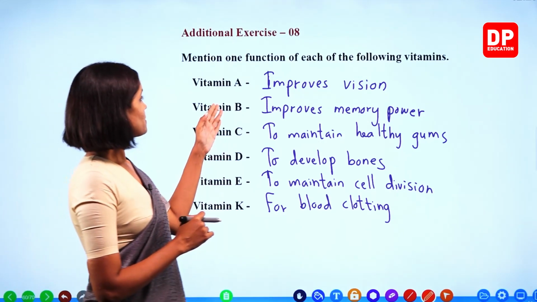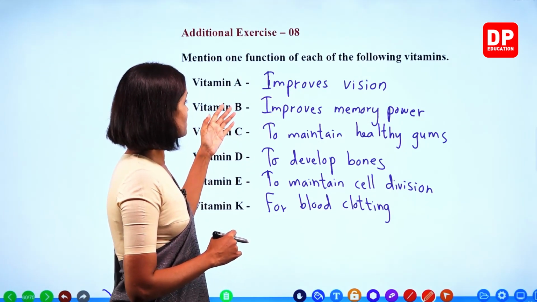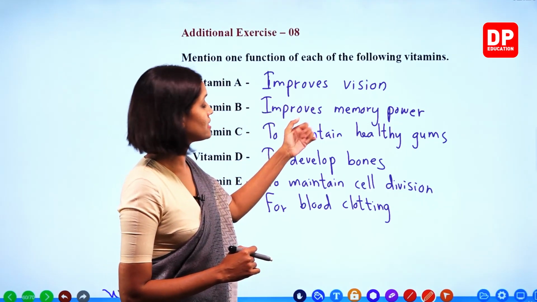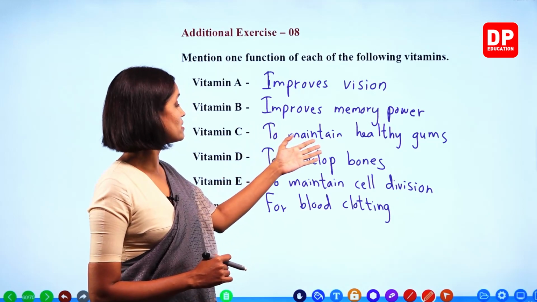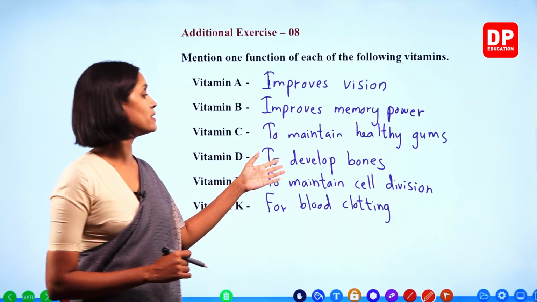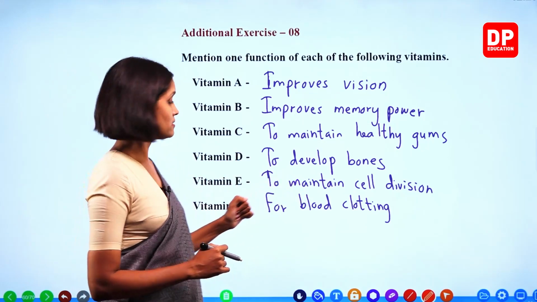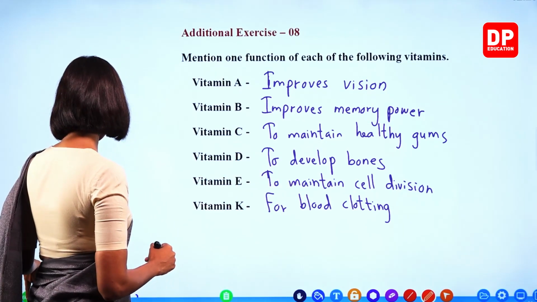Vitamin A improves vision. Vitamin B improves memory power. Vitamin C to maintain healthy gums. Vitamin D to develop bones. Vitamin E to maintain cell division. Vitamin K for blood clotting. Right? We'll move on to the next.